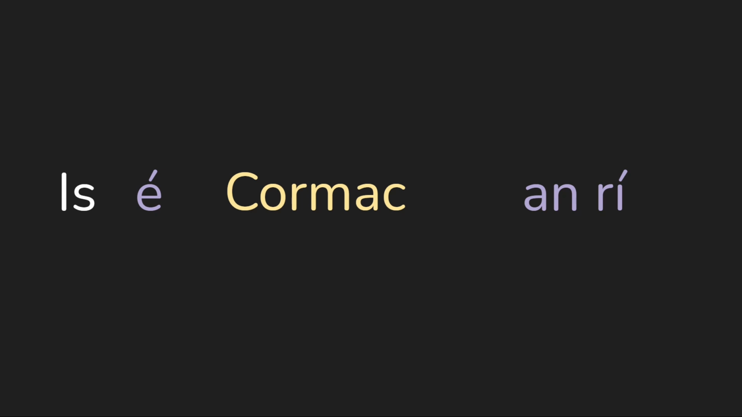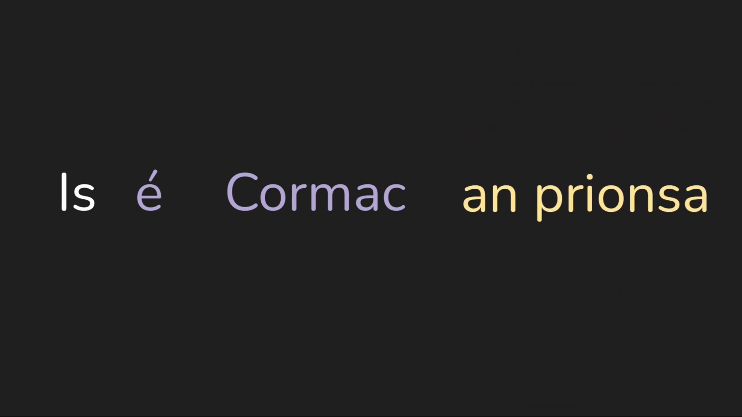So, sé Cormac an ri, where we're saying that Cormac is the king, we're giving you information about Cormac, could also become sé an ri Cormac. Cormac is the king. We're giving you information about who the king is. Now, if we take that, we can change the subject. We can say sé Cormac an prionsa. We're talking about the prince this time, but we're saying again that it's Cormac. Sé an leanbh an prionsa. The child is the prince.